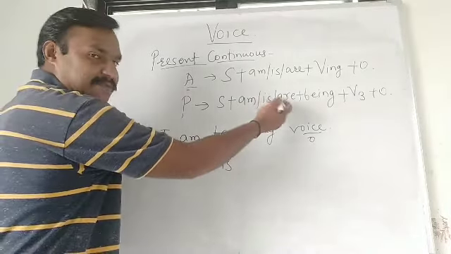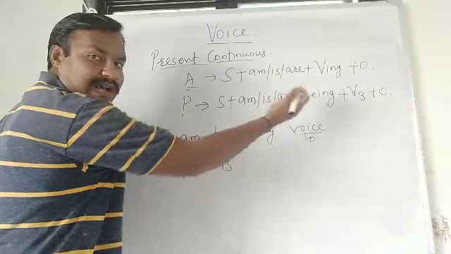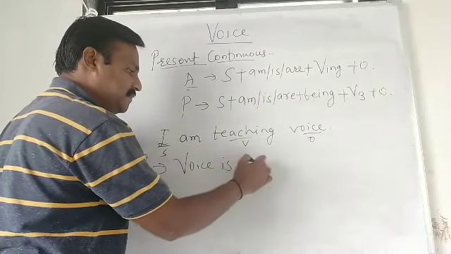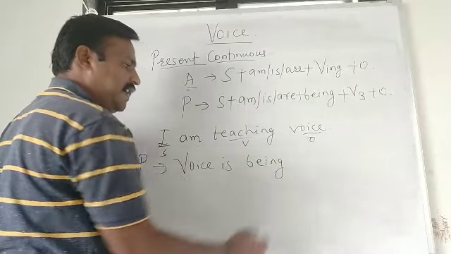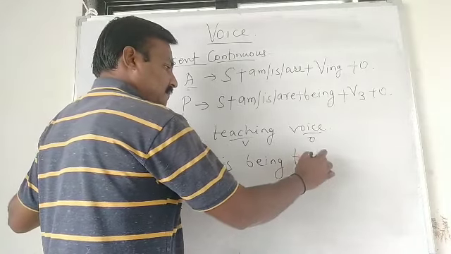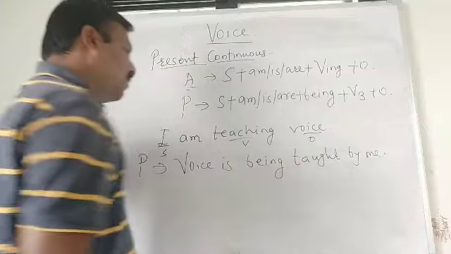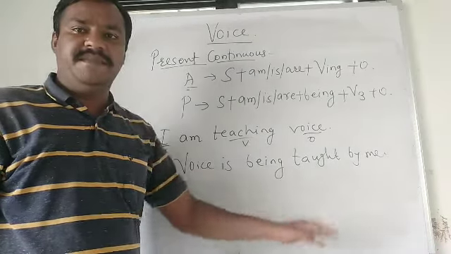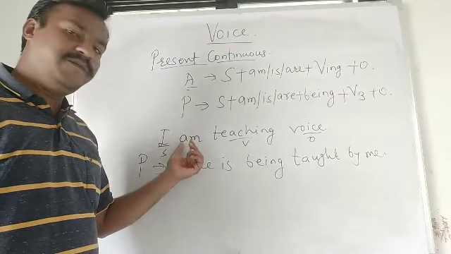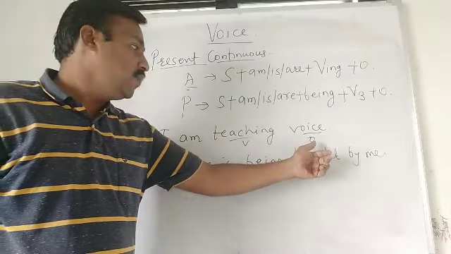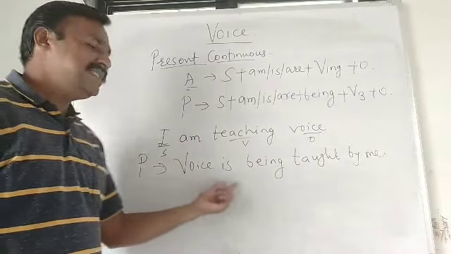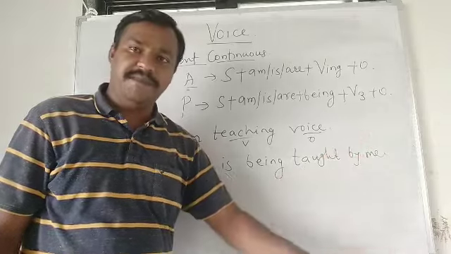Voice, as per the subject, am, is or are. Voice is being taught by me. Active, I am teaching voice, and passive, voice is being taught by me.